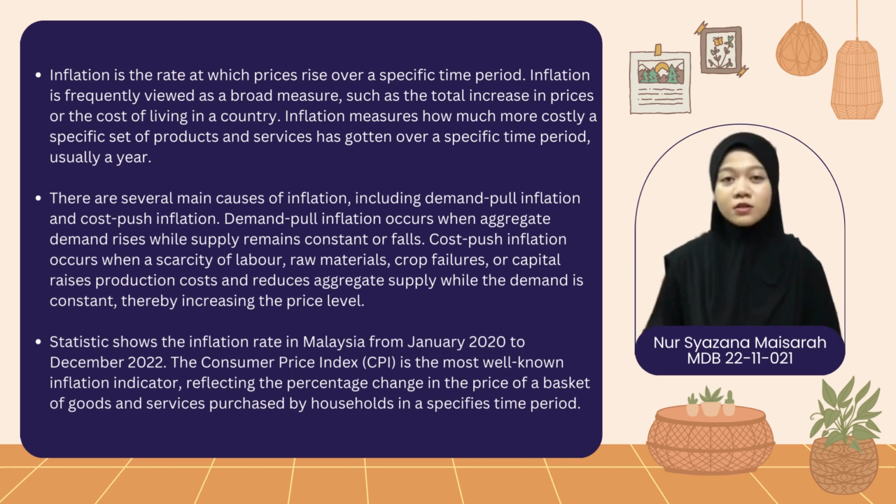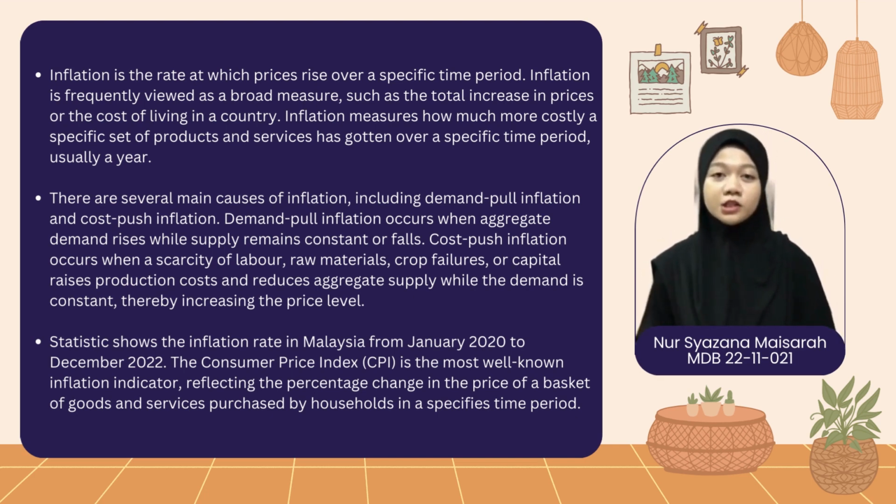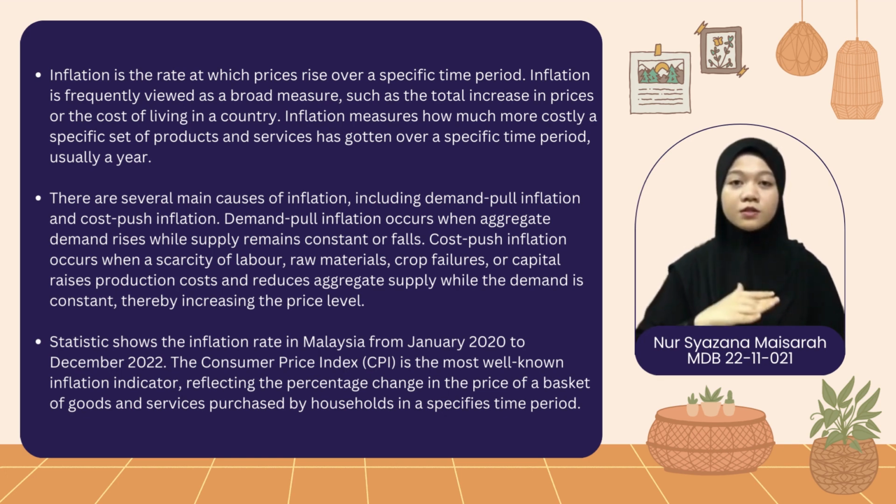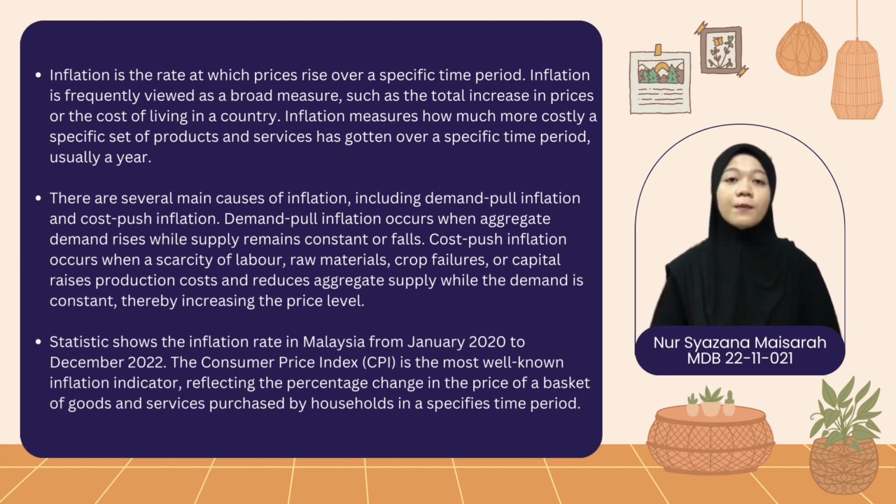There are several main causes of inflation, including demand pull inflation and cost push inflation. Demand pull inflation occurs when aggregate demand rises while supply remains constant or falls. Cost push inflation occurs when a scarcity of labor, raw materials, crop failures, or capital raises production costs and reduces aggregate supply, while the demand is constant, thereby increasing the price level. Inflation also can occur when the money supply expands faster than the economic production under otherwise normal economic conditions.